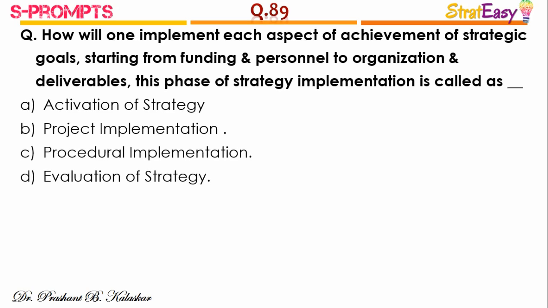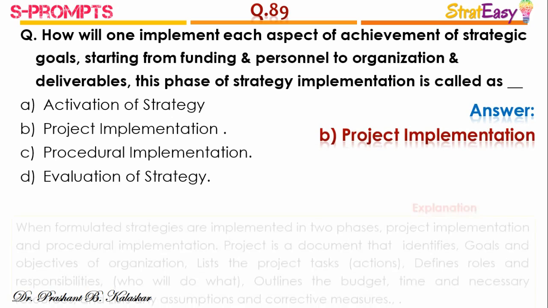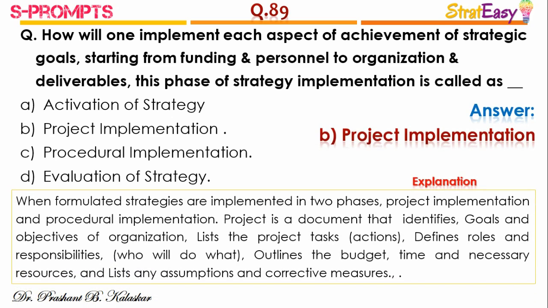Question number 89. How will one implement each aspect of achievement of strategy goals, starting from funding and personnel to organization and deliverables? This phase of strategy implementation is called as. The right answer is option B, project implementation. Formulated strategies are implemented in two phases, project implementation and procedural implementation.